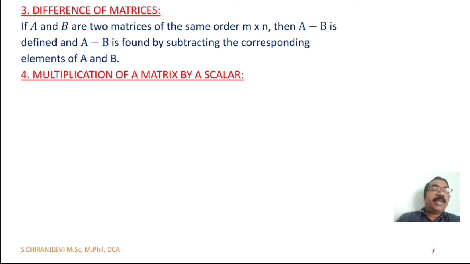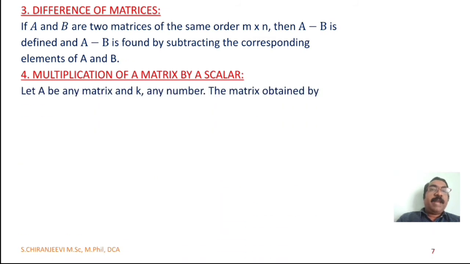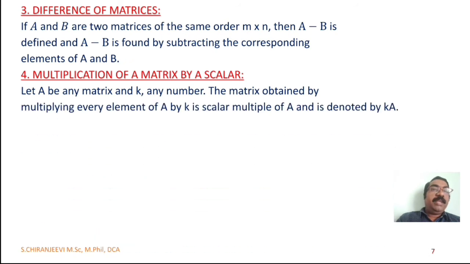Fourth one, multiplication of a matrix by a scalar. Let capital A be any matrix and K any scalar. The matrix obtained by multiplying every element of A by K is the scalar multiple of A, and it is denoted by K into A, which is nothing but multiplying the scalar K with each and every element in the matrix.